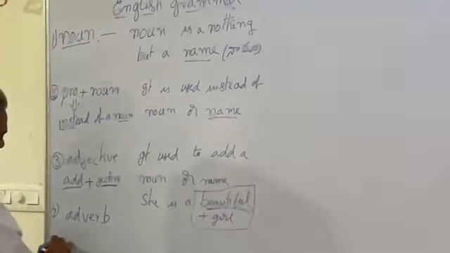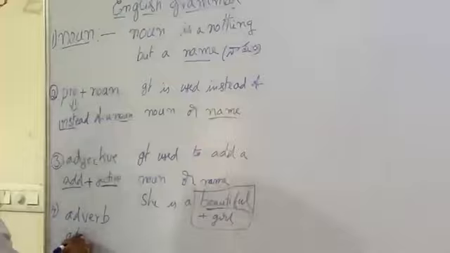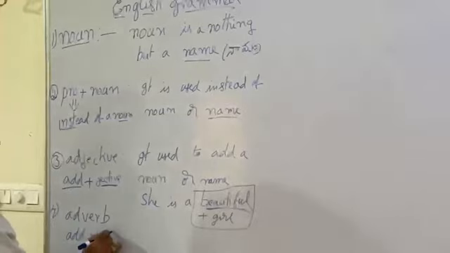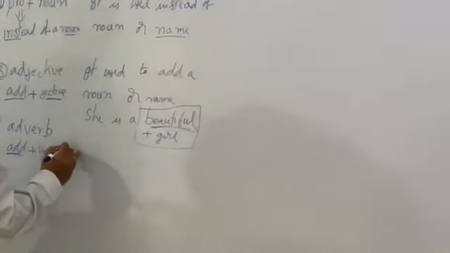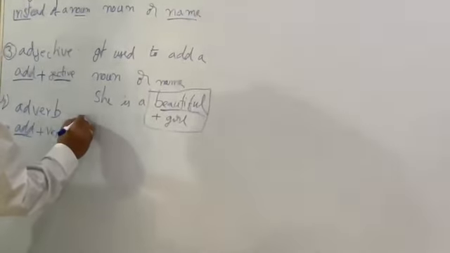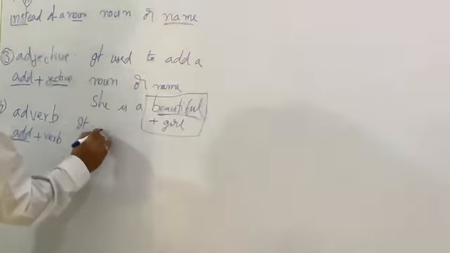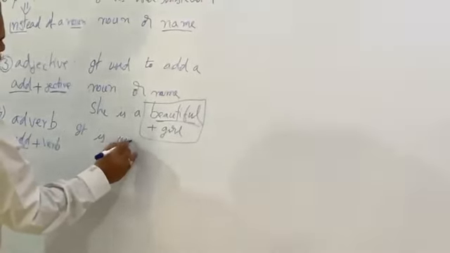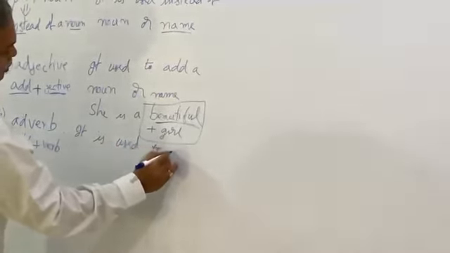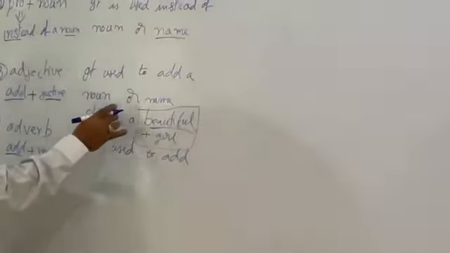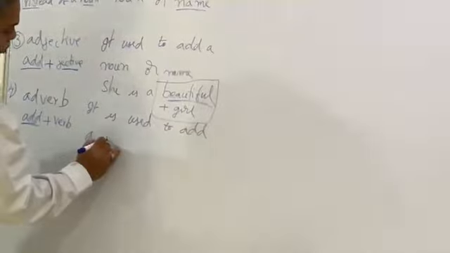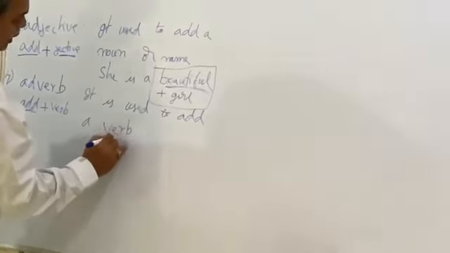Adverb means add plus verb. Add plus verb, that is, it is added to the verb. In English, it is used, added to a verb. Here it is not added to the noun; it is used with the verb.